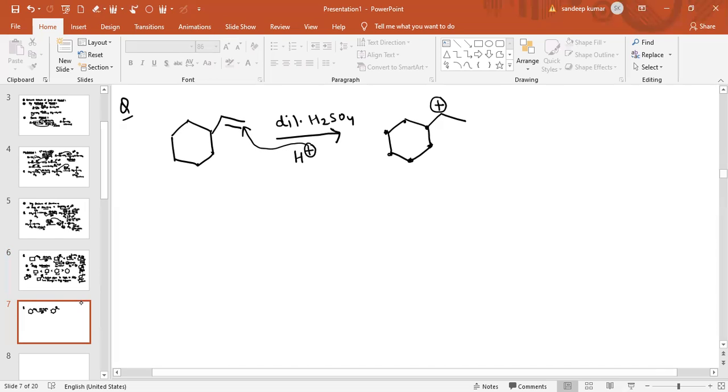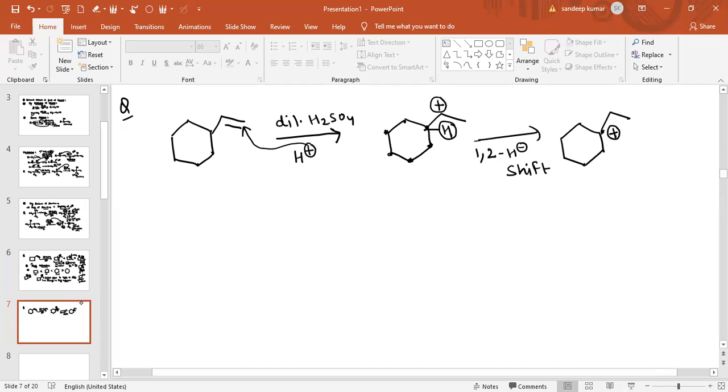Now you can see in this case, if we look, there are 4 alpha hydrogens, so it is a 2 degree carbocation. Now a 1,2 hydride shift can occur because there is a hydrogen atom that can shift. So when the 1,2 hydride shift occurs, the positive charge will be generated on this carbon atom.